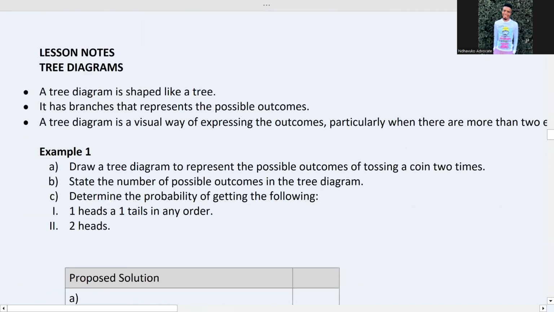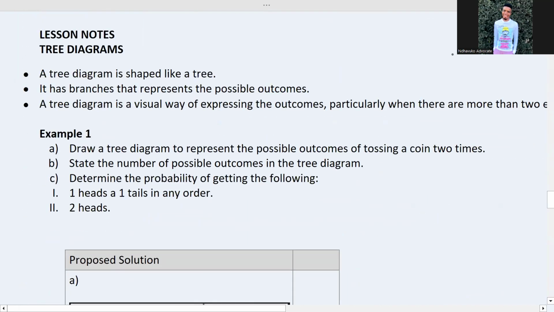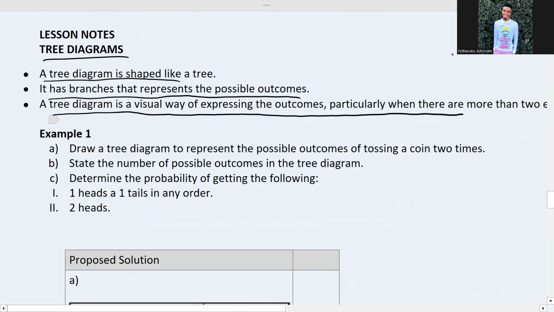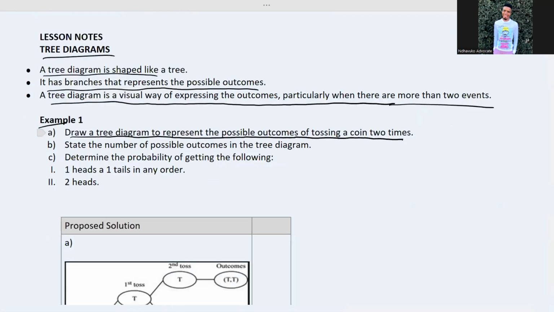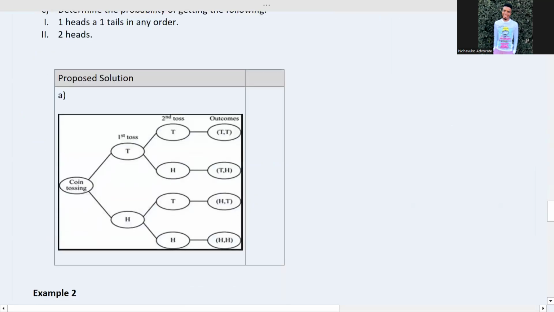Okay. Let's talk about the tree diagram. A tree diagram is shaped like a tree. It has branches that represent the possible outcomes. A tree diagram is a visual way of expressing the outcome, particularly when there are more than 2 events. So let's work on example 1. Draw a tree diagram to represent the possible outcomes of tossing a coin 2 times.